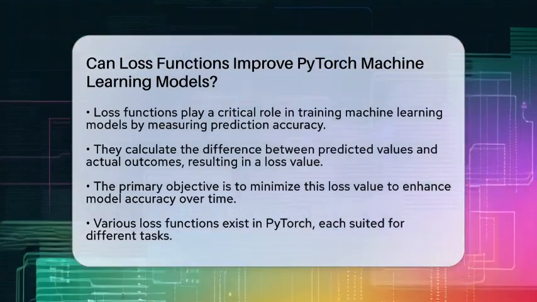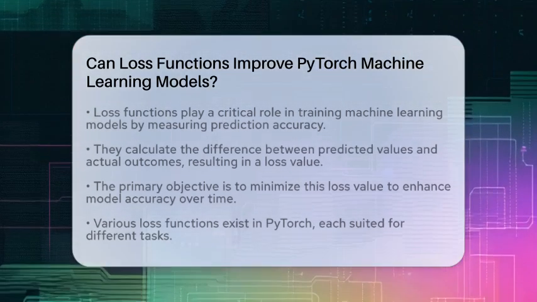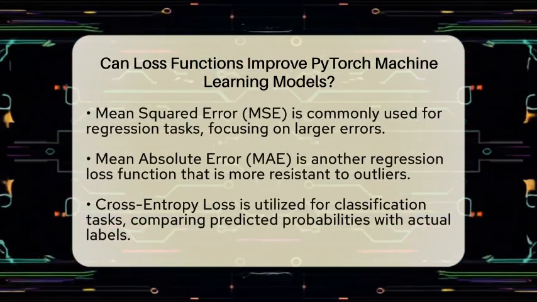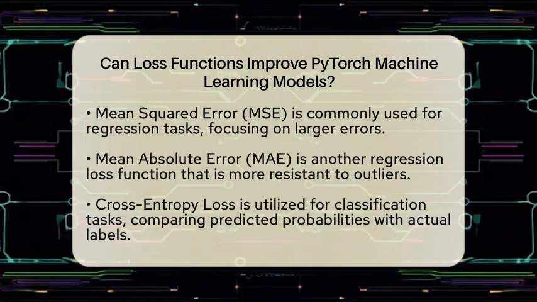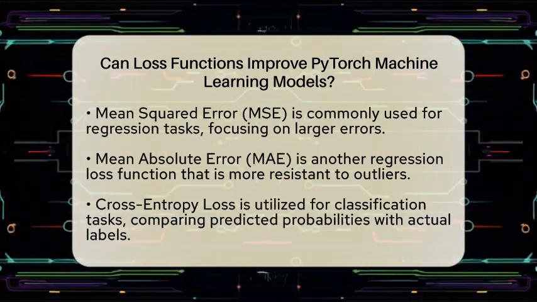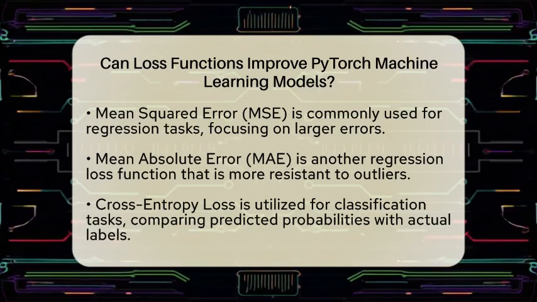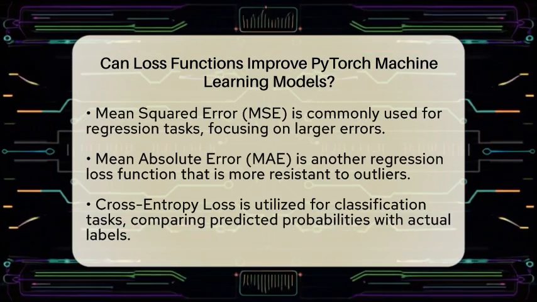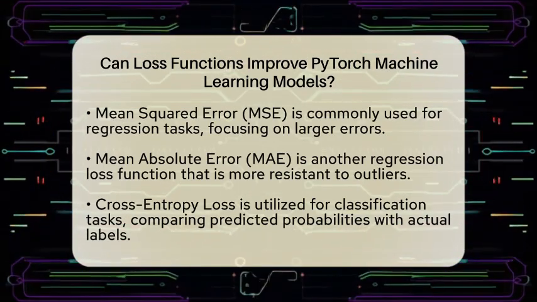In PyTorch, there are various types of loss functions tailored to different tasks. For instance, if you are working on a regression task, you might use mean-squared error. This loss function calculates the average of the squared differences between predicted and actual values. It emphasizes larger errors, making it useful for tasks like predicting prices or ages. Alternatively, mean absolute error measures the average absolute differences and is more robust against outliers.